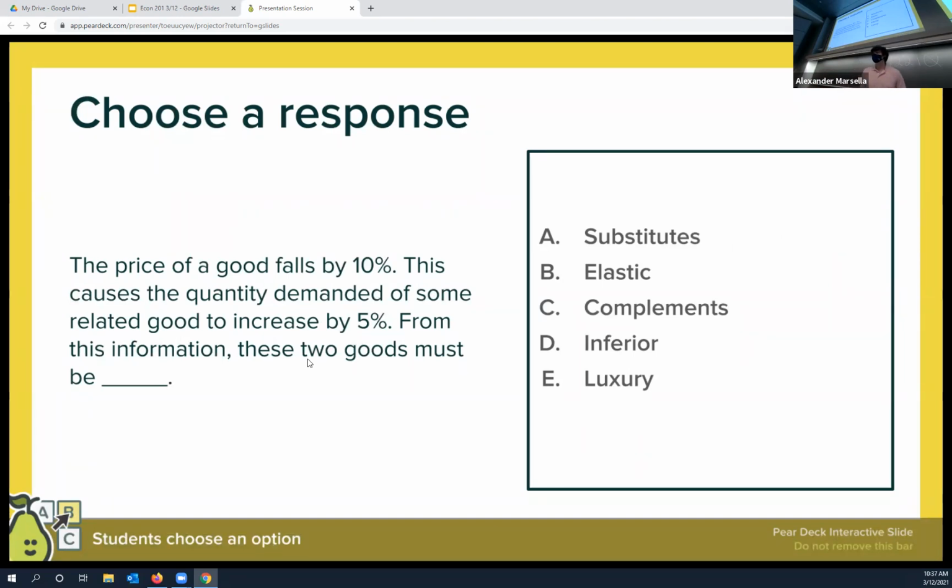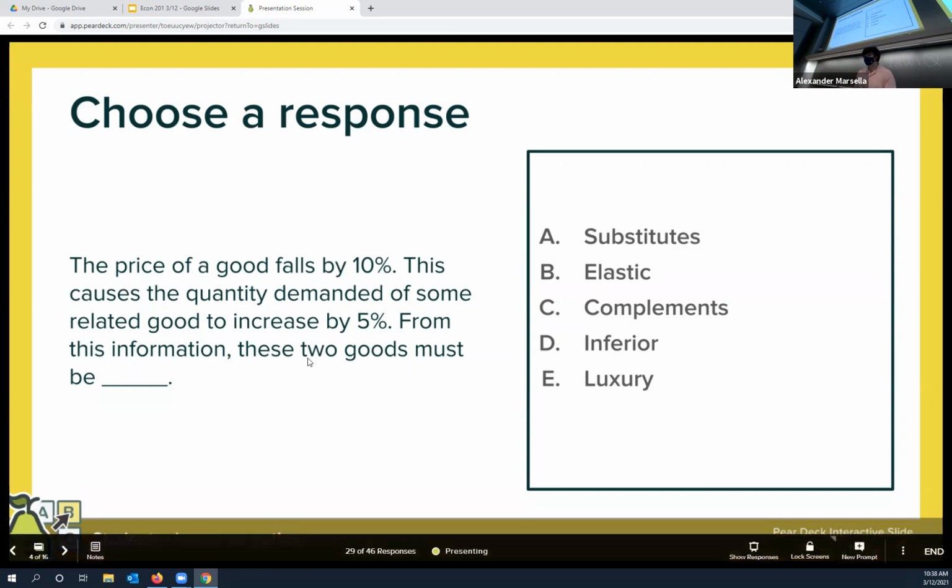So think it through, because at 8:30, the answers were actually split halfway. So really think it through. Price of a good falls. What happens with that good? And then people start buying more of some related good. So think about, there's kind of a middle step there, right? The price of a good falls, something happens, and then people are buying more of some related good. So if you can think through the process there, it's going to lead you to the correct answer.